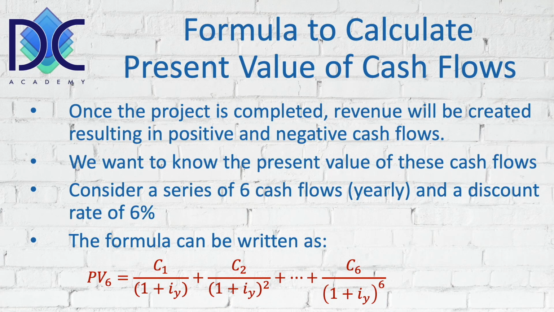So the cash flow we expect at period 6, we have to divide by 1 plus the discount rate to the power 6. And we can write this as a mathematical summation where we go from 1 to 6, where we have the cash flow for each period divided by 1 plus the discount rate to the power of the period. So for the 4th period, that power will be 4. For the 6th period, it will be 6. So both equations are basically mathematical equivalents.